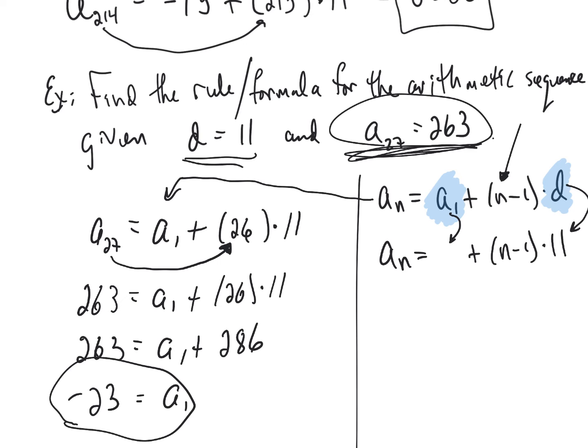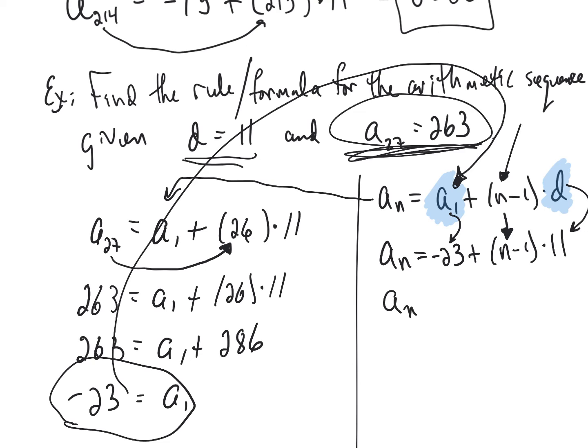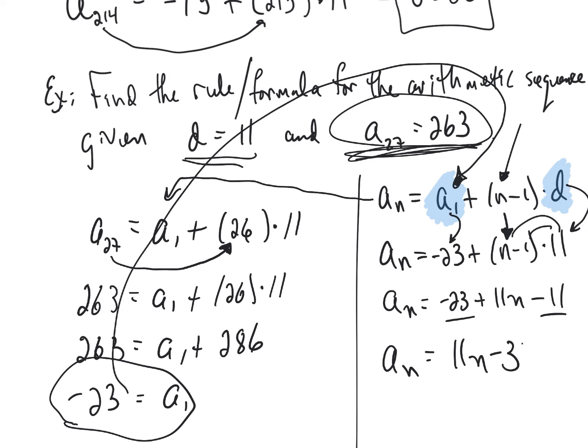So that allows us to then replace a sub 1 with negative 23. And so now we've replaced a sub 1 with what it's equal to, d with what it's equal to, and the only variable left, again, let me put a little arrow by it there, the only variable left is n, and that's what we're supposed to have. So what I'd like you guys to do is simplify this by distributing the 11 times n, and 11 times negative 1, and then combine the two like terms. Negative 23 and negative 11 is negative 34.